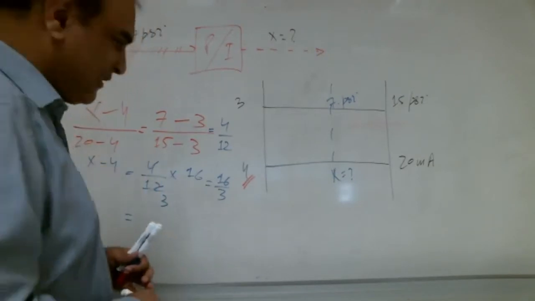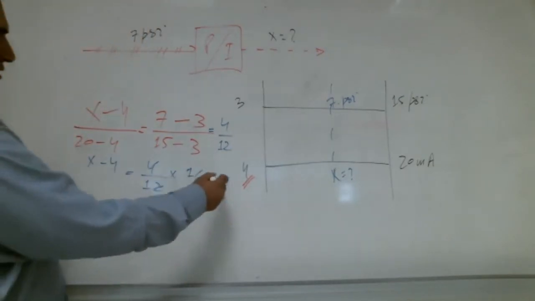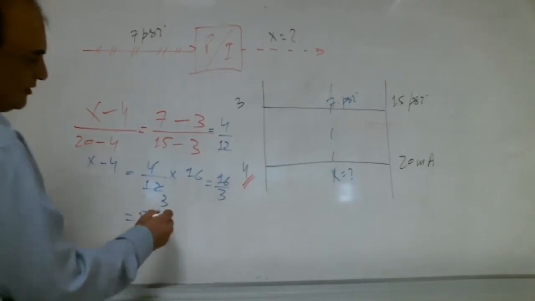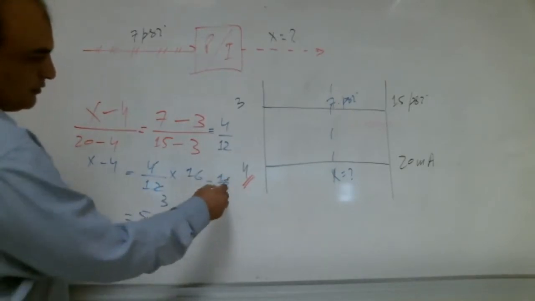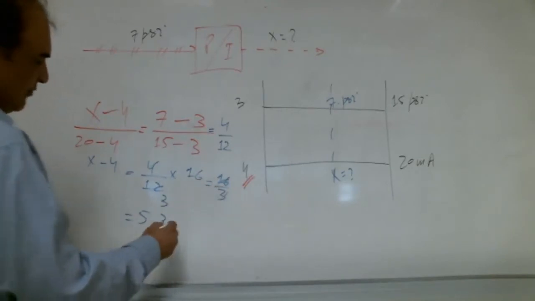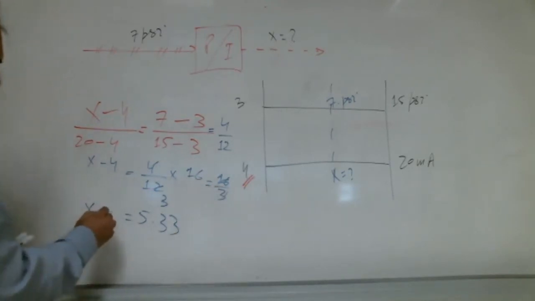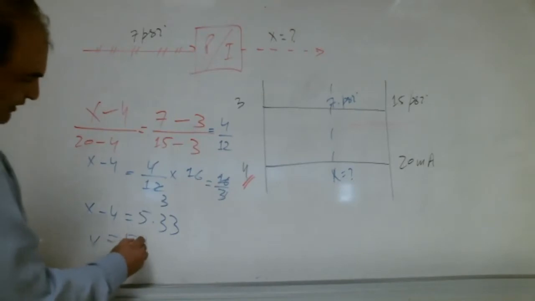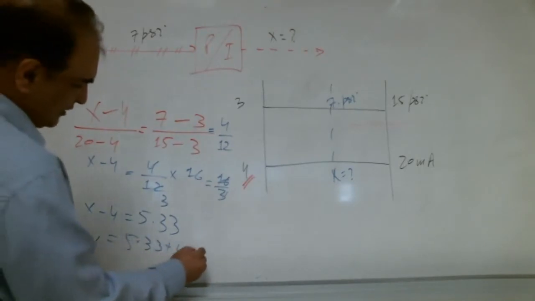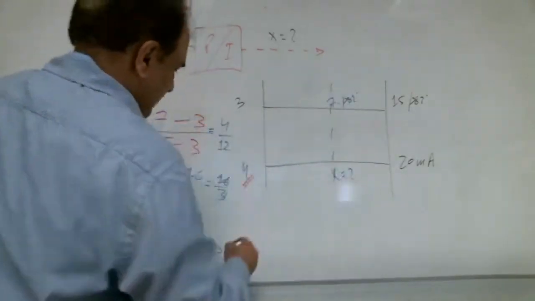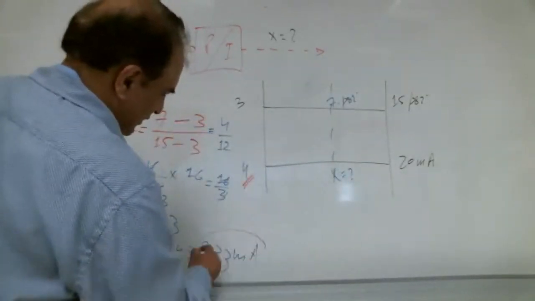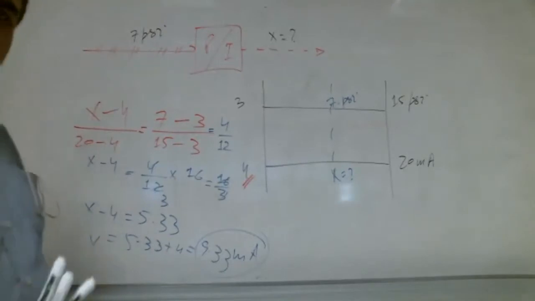Lot of brothers are saying 9.33. If we cancel it, it is 5.33 approximately. X minus 4 is 5.33, so x is equal to 5.33 plus 4, how much? 9.33. What is the unit? Milliampere. So 9.33 milliampere. Very good, brothers.